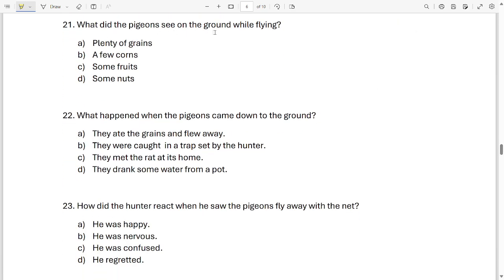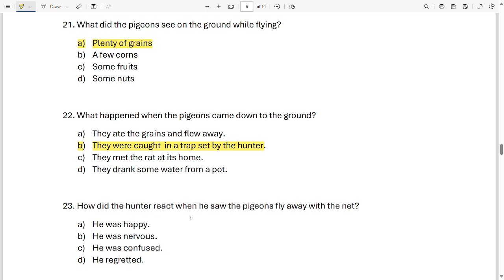What did the pigeons see on the ground while flying? What did they see? They saw plenty of grains, right? Option A. Now, what happened when the pigeons came down to the ground? They ate the grain and flew away? No, they were caught in the trap set by the hunter. They met the rat at its home. They drank some water from the pot. No, they were caught in the trap set by the hunter. Option B, right? Okay, next question.